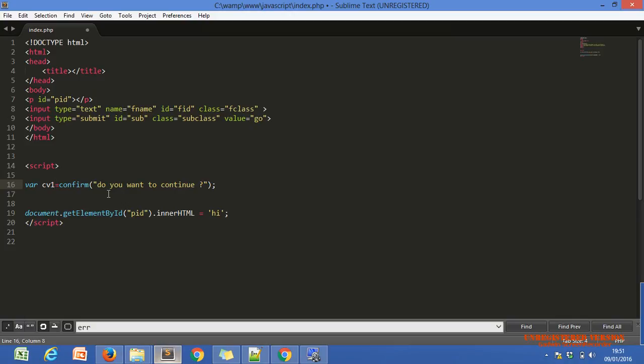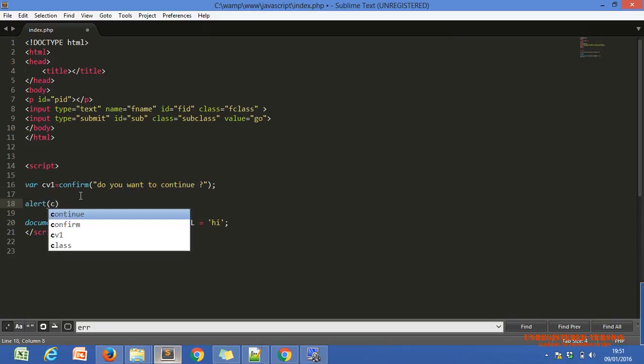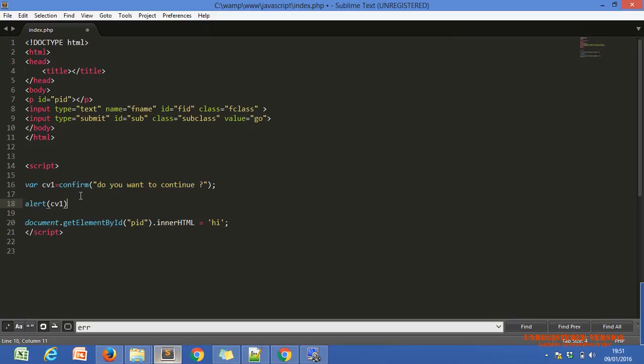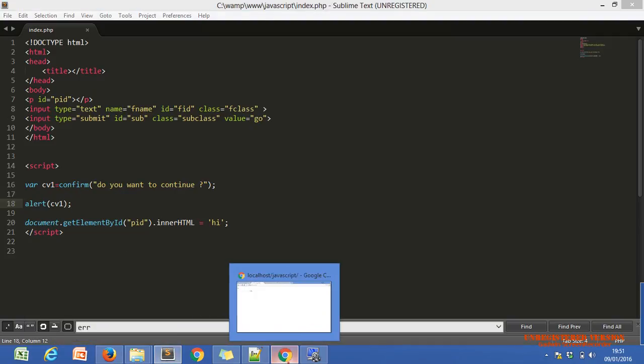So now, what is our requirement? Whatever the confirmation box returns, I just want to see that value. This is my requirement right now. I can alert that value, right? Yes, alert, and within the alert just pass CV1. It will display the value, Nazar. Let me show you.